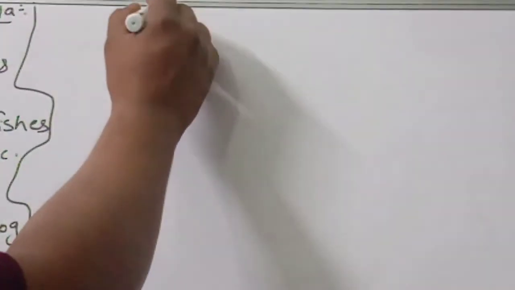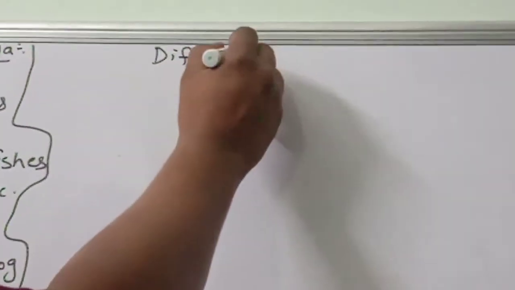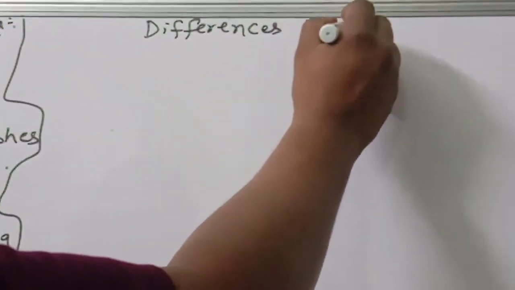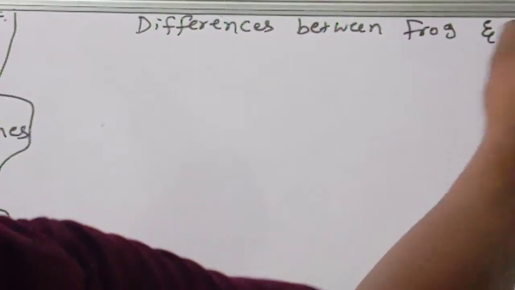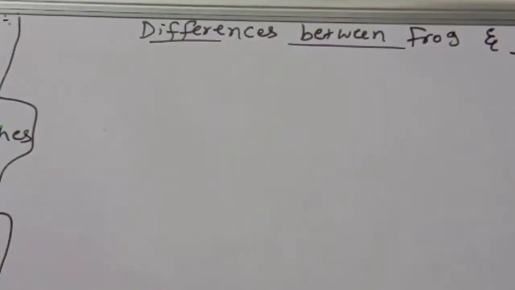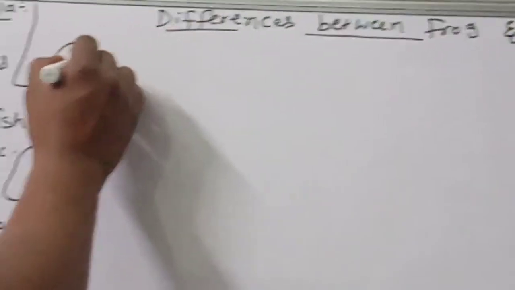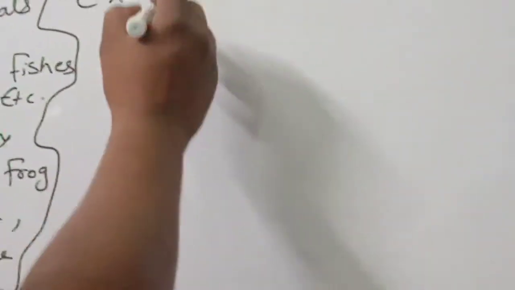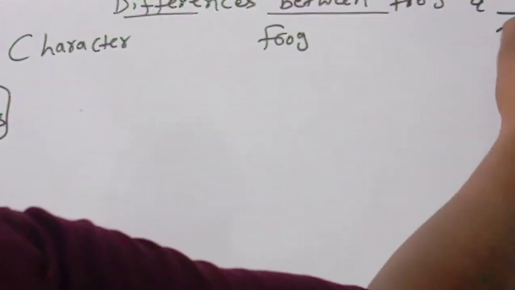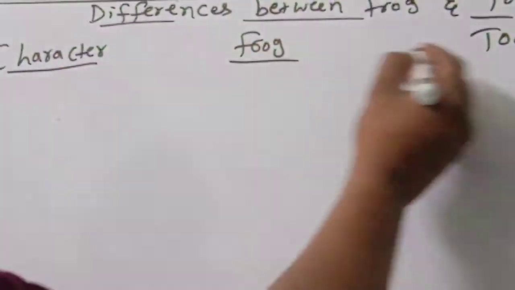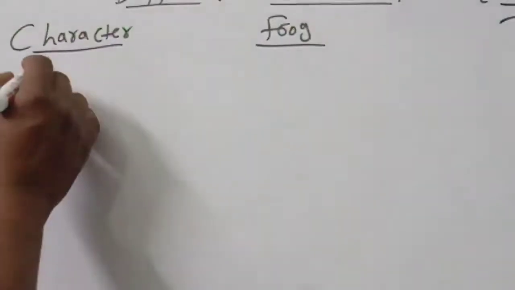Next concept is the morphology of frog. We are going to discuss the differences between frog and toad. What is toad? What is frog? We will discuss. First, character: frog, toad. Character, family.